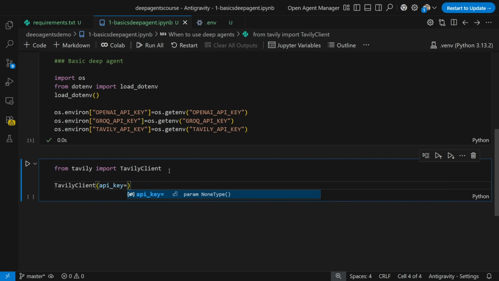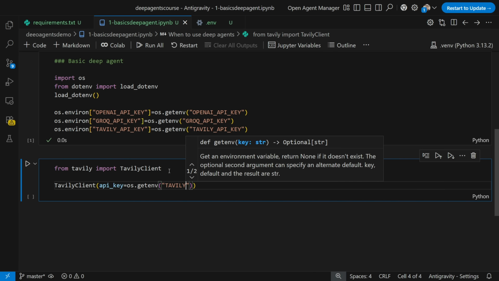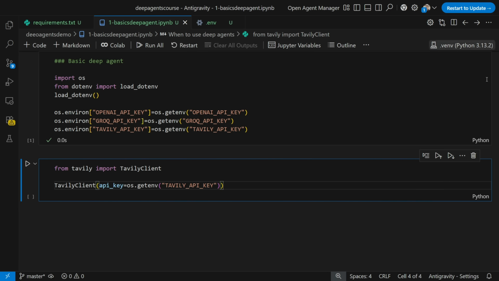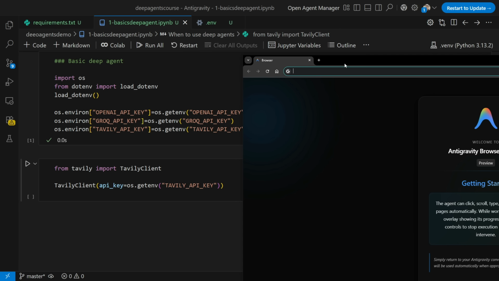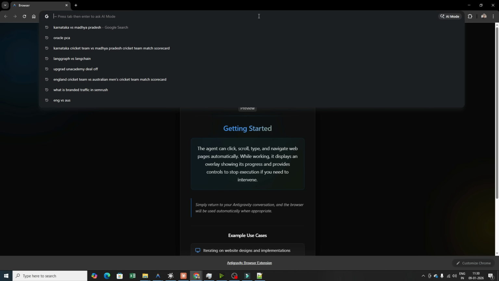Even though I've set it up, here you can write os.getenv, and here we are going to use my TAVILY_API_KEY. Okay. How to get this Tavily API key? It's very simple. Just go to the browser and search for Tavily.